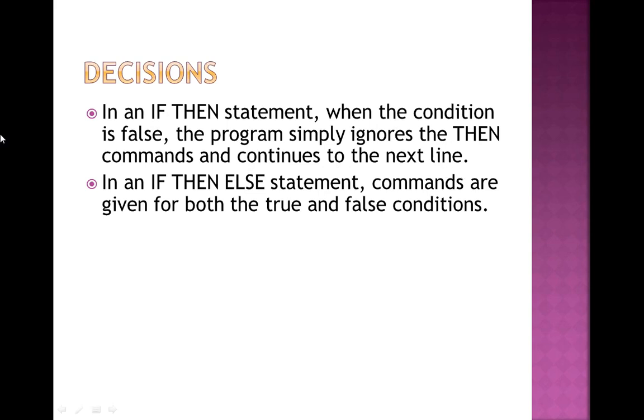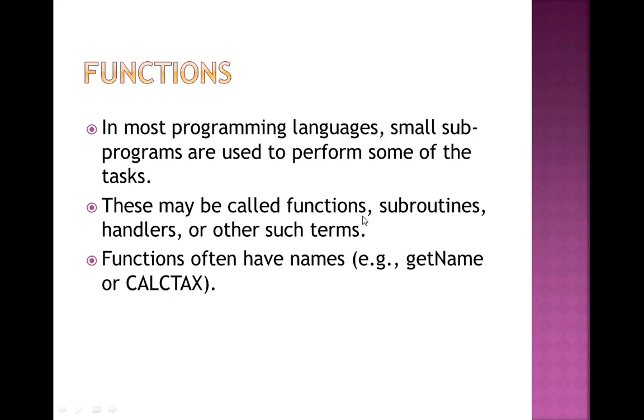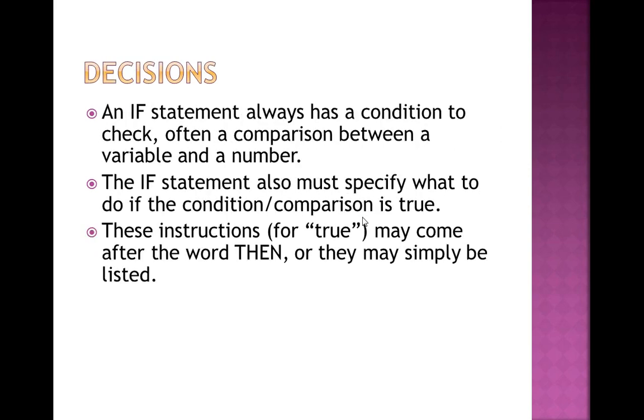If the condition is true, print the first statement given after the then, and if the condition is false, use the statement given after the else part. In an if then else statement, commands are given for both the true and false conditions. So this is how decisions are made using the if then else part.